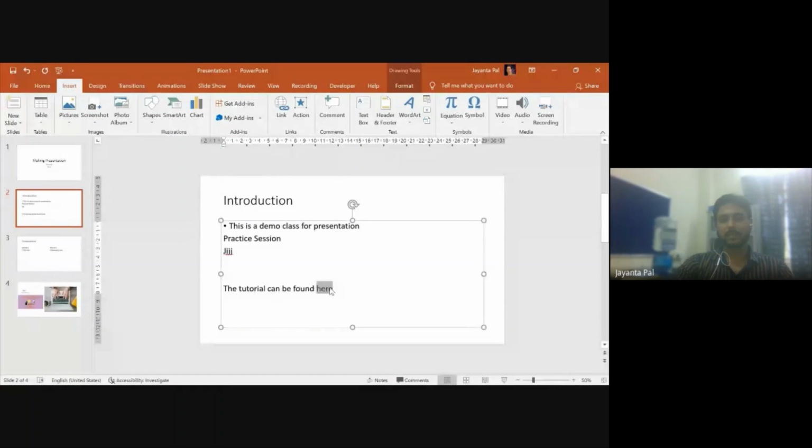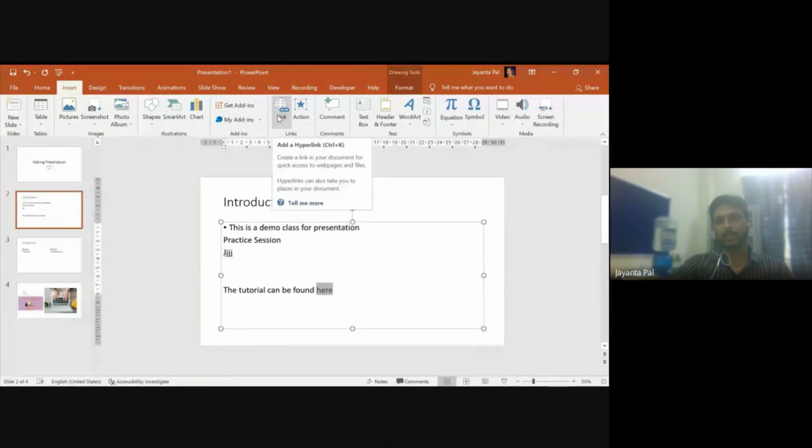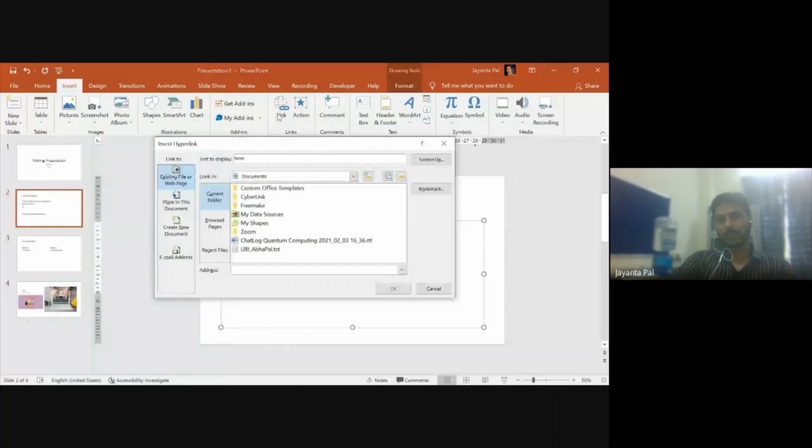Just select the text to which we want to link the website, then click on the Link button in the Insert menu. Then you have different options.